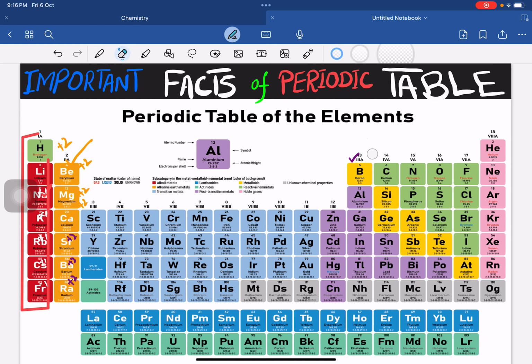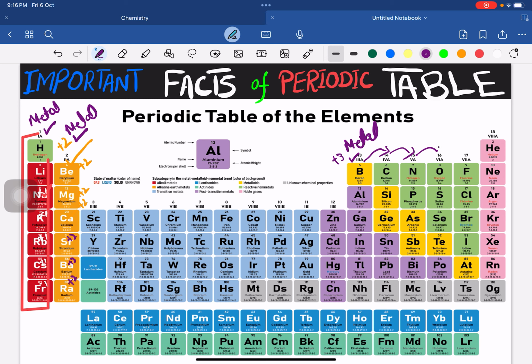So groups 1 and 2 are metals, and these are also metals. And as we know, metals always lose electrons. After losing electrons they gain a positive charge. So group 3 is also a metallic group, so it will also lose electrons and get a charge of plus 3. Now from group 3 onward we have non-metals.